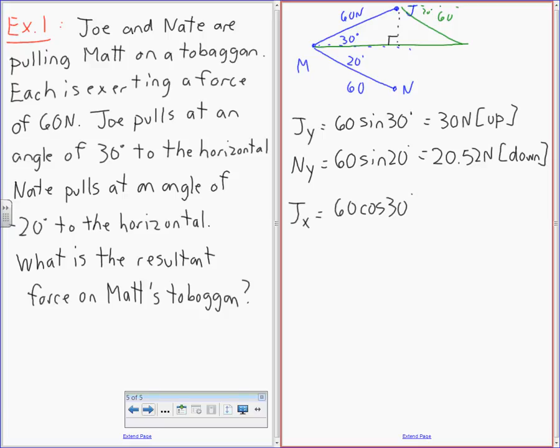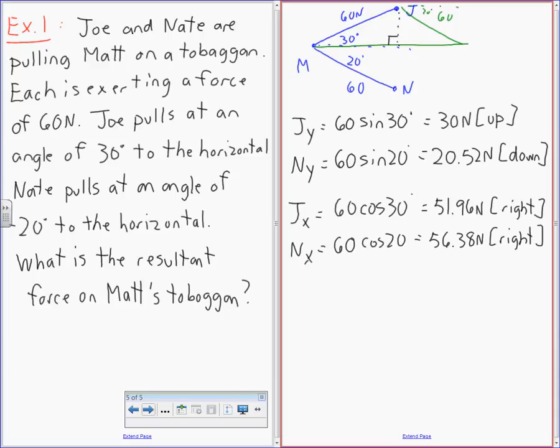60 cos 30. Cos 30 is root 3 over 2. 30 root 3, I don't know that off the top of my head. What's 30 root 3? 51.96. I'm going to call that right. If you want to call it horizontal, vertical, as long as it's clear that they're in opposite directions, that they're perpendicular to each other, that's fine. And then finally, we're going to do Nate's x value, which is 60 cos 20. I can't do that in my head either. 56.38. Okay, so that should be an Nx.